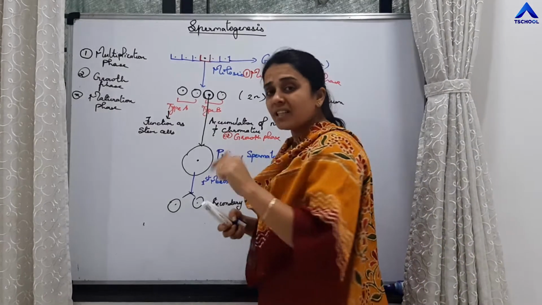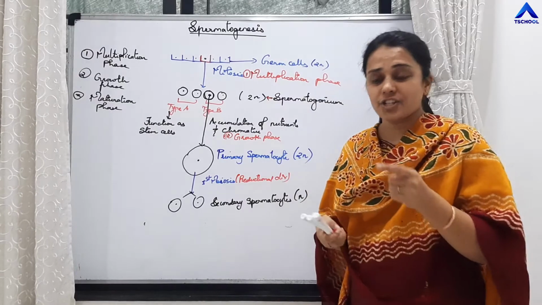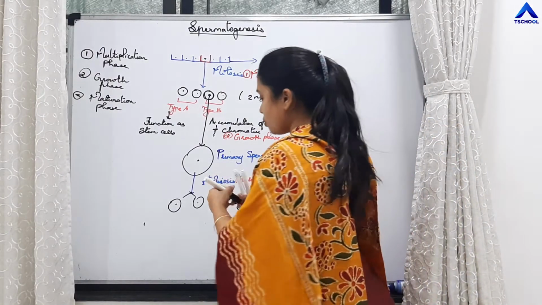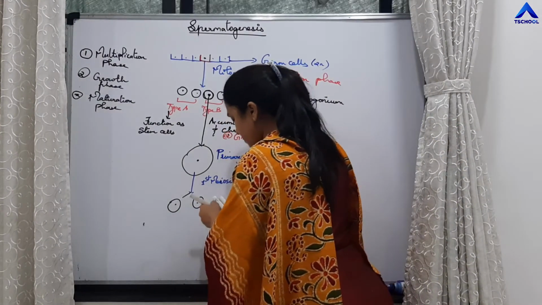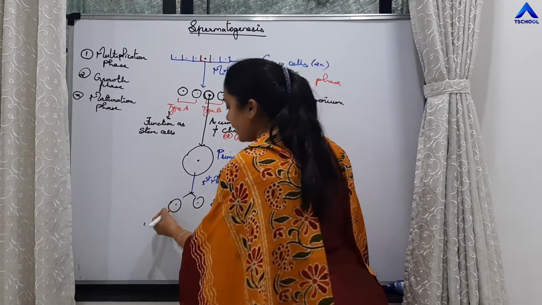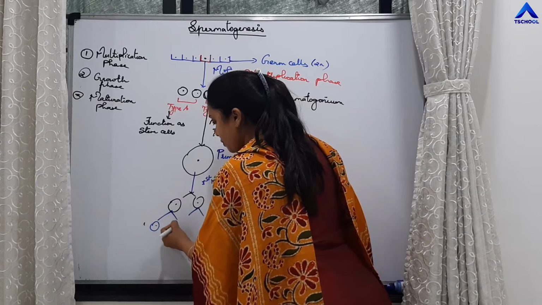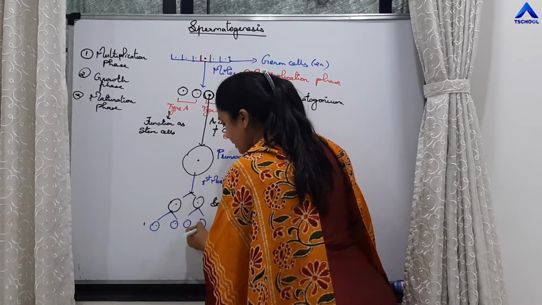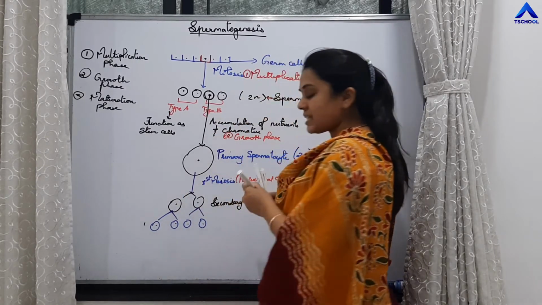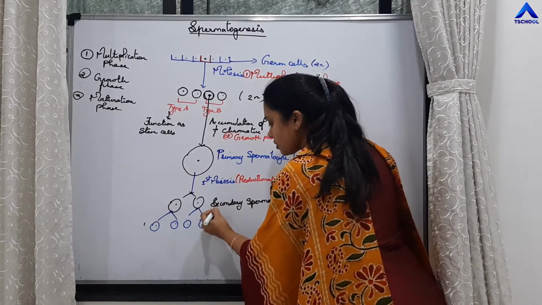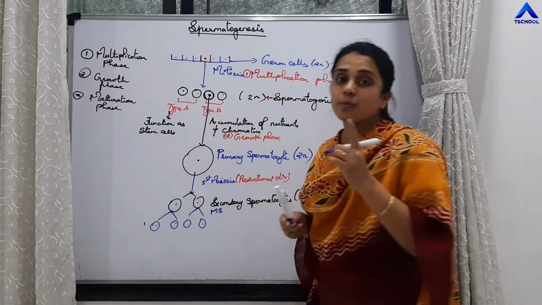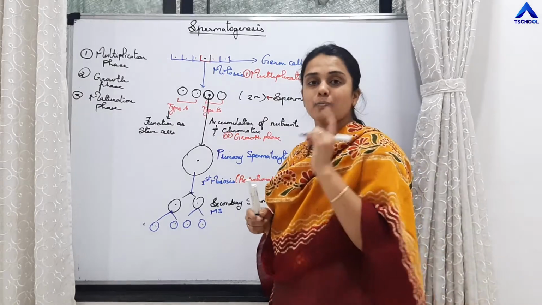Those are called secondary spermatocytes, and those are haploid cells. Now this undergoes one more meiotic division, that is meiosis 2, right? When it undergoes meiosis 2, ultimately 4 cells are produced. Again, we know students that meiosis 2 is an equational division. It is similar to mitosis.